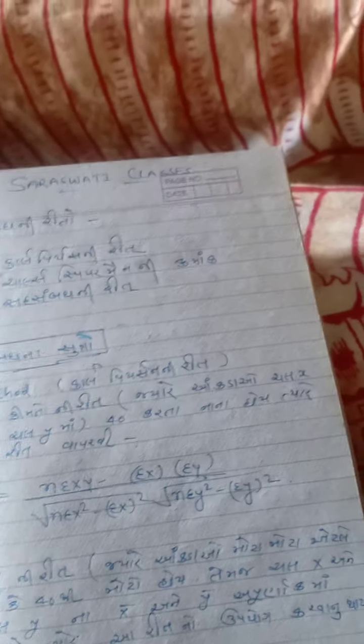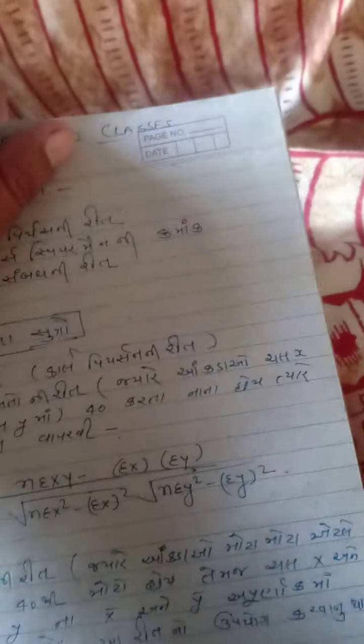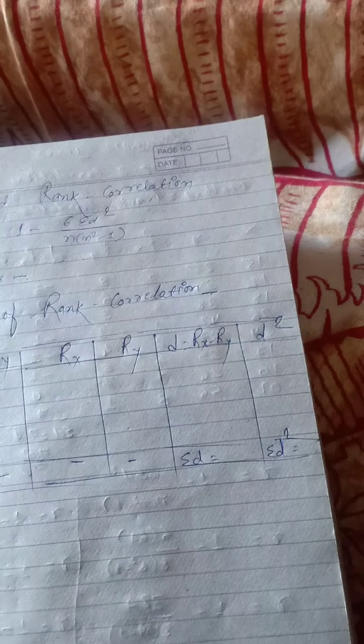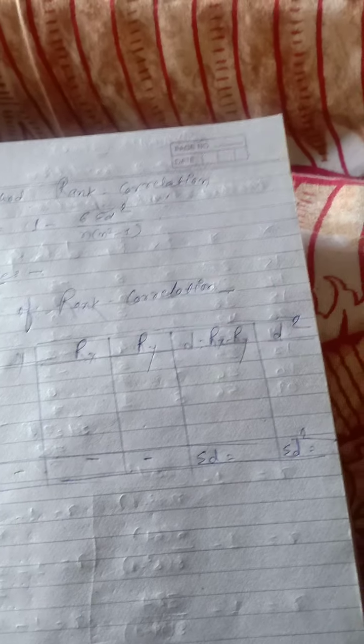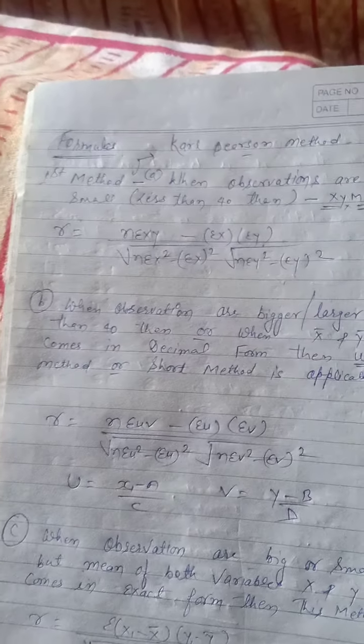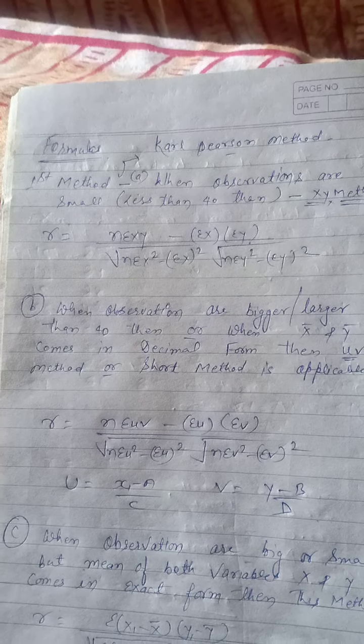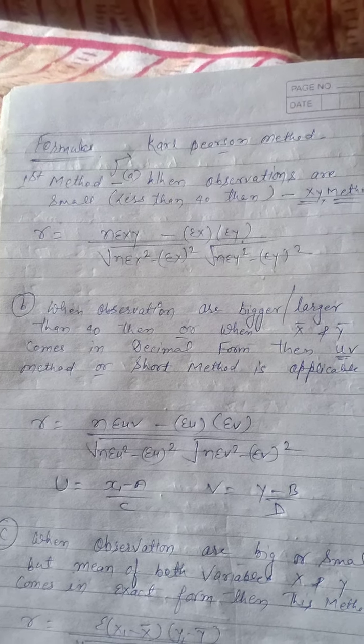Right now we are going to discuss the first and second methods, which are Karl Pearson's method and Charles Spearman's rank correlation method. Here are the formulas. See the first method, Karl Pearson's. It is to be divided into three sections.